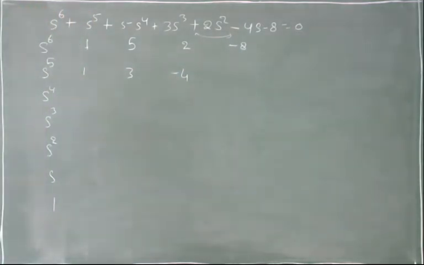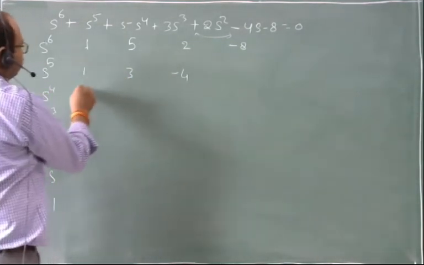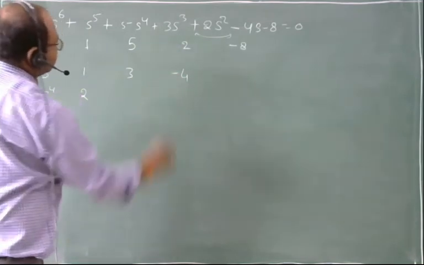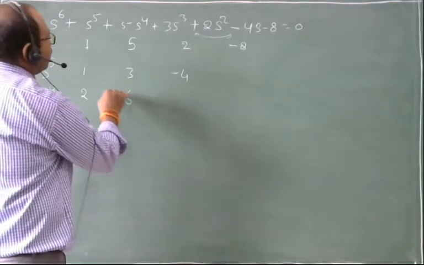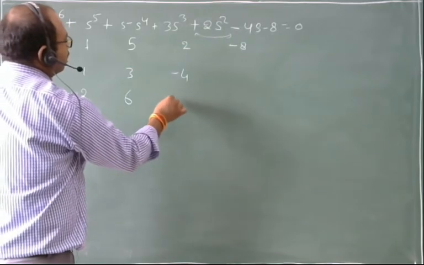The next value will be 5 minus 3, 2 by 1, 2. 2 minus minus 4, so 2 plus 4, 6. And here minus 8.